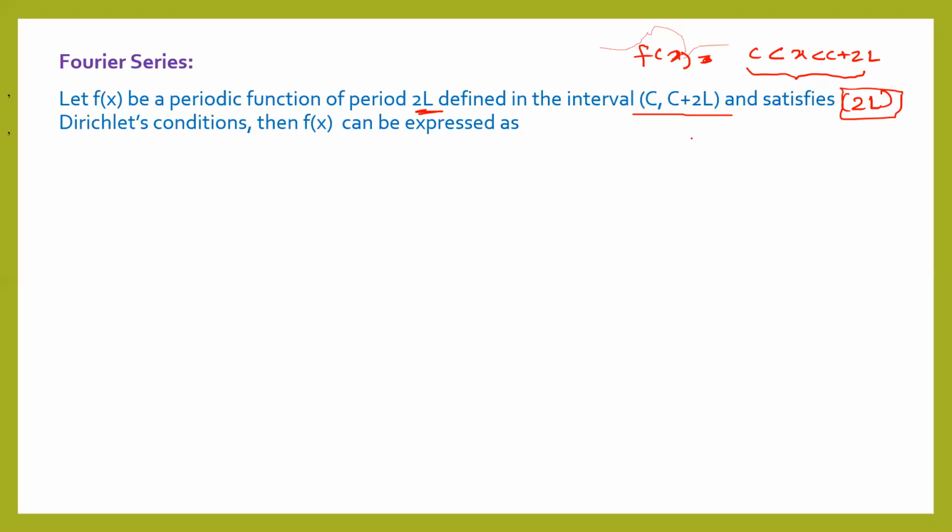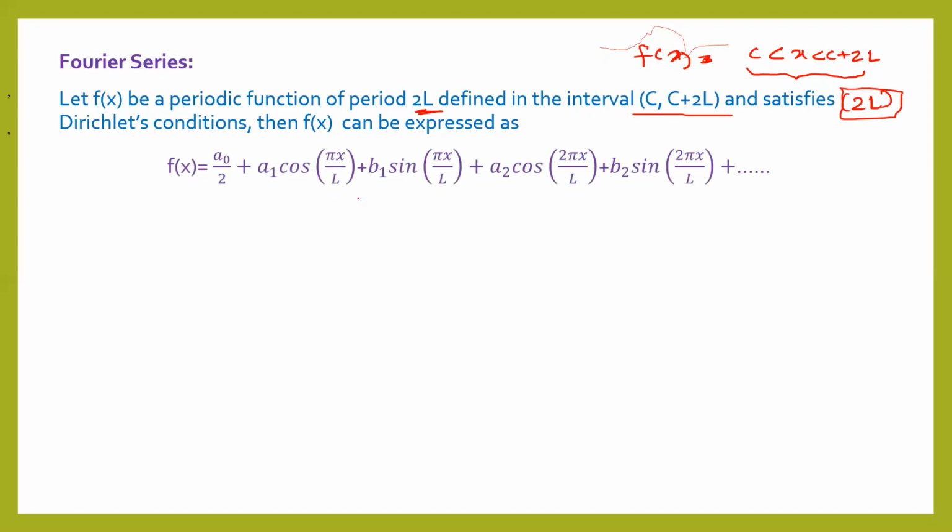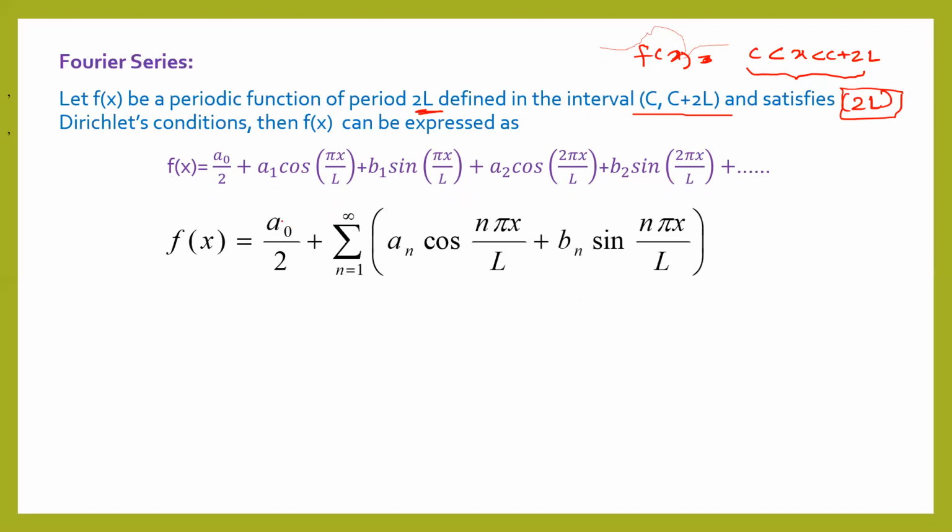Then we can express that function f of x in a series of sine and cos. This series you can see here, this is cos pi x upon l, sin pi x upon l. Similarly, the terms go on. This series we can represent in terms of summation like this. The constant a naught by 2 as it is. Now you can see here we have a1, here we have a2. In the next term there will be a3.